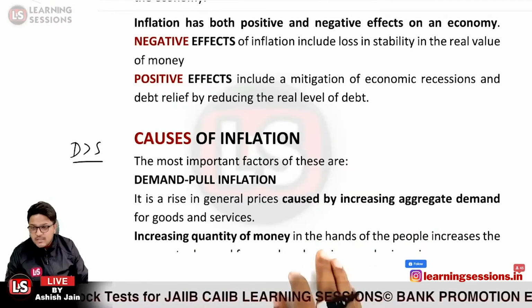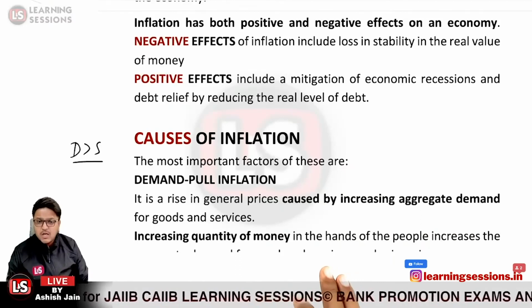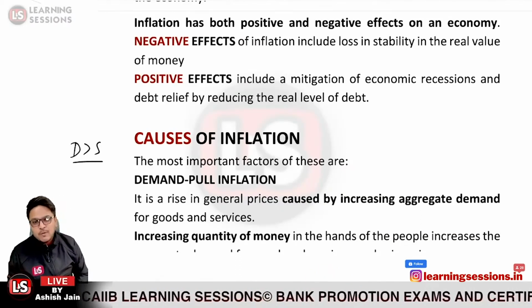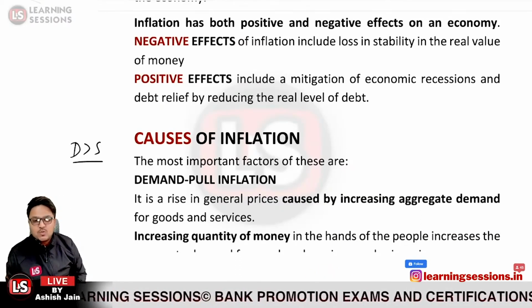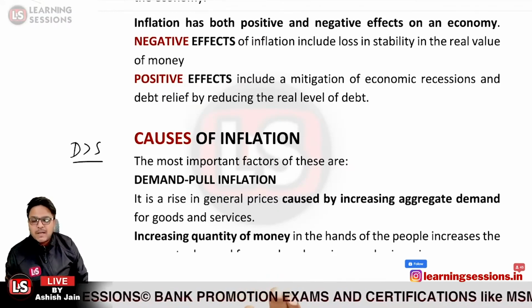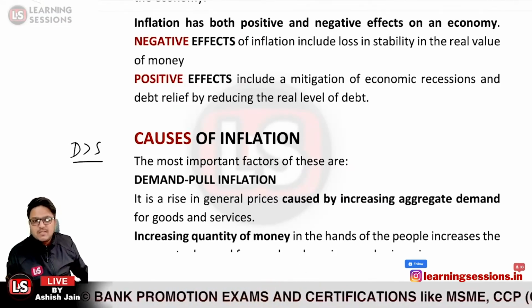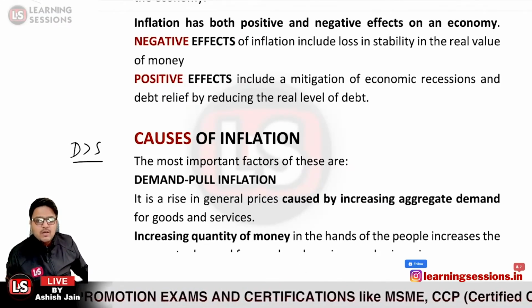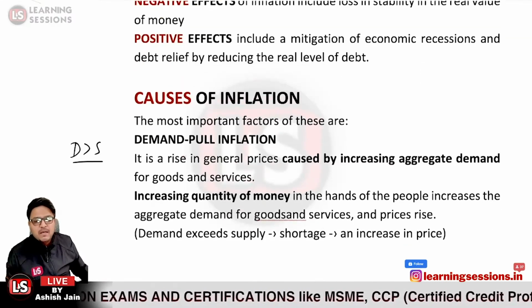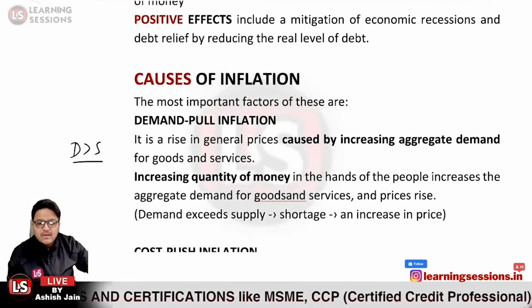So if there is an increase in the demand for goods and services, what will happen? The general prices will increase. The quantity of money in the hands of the public basically increases the aggregate demand.